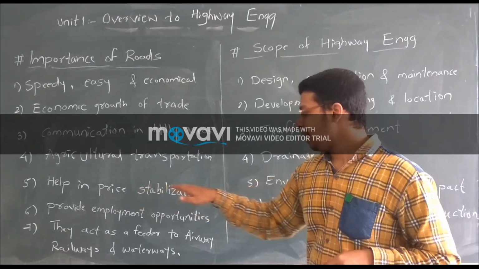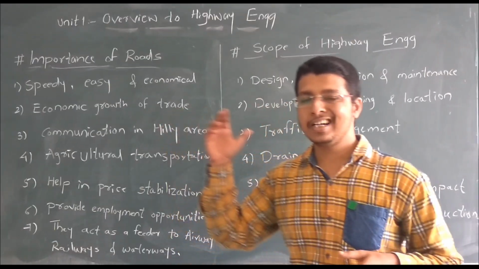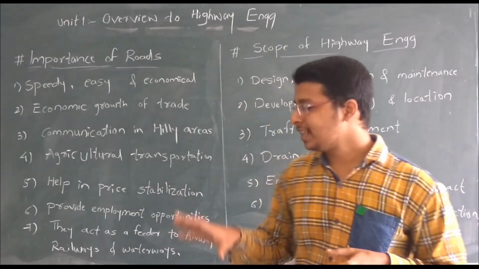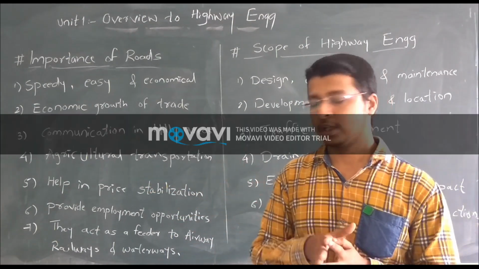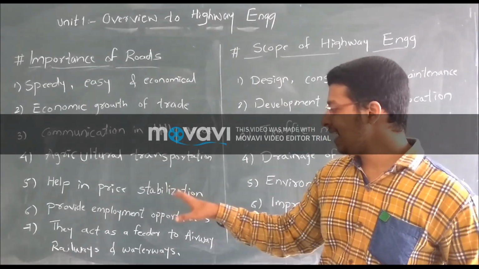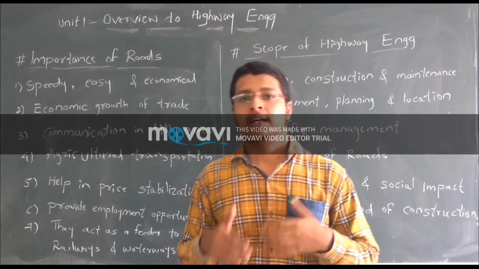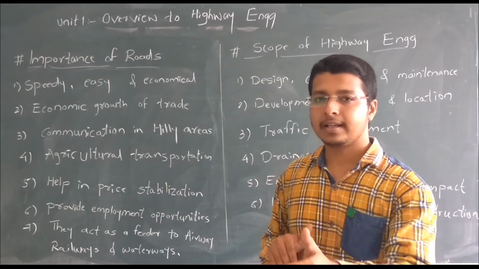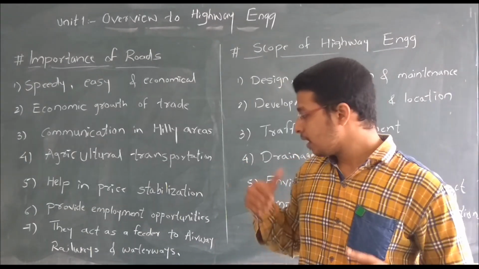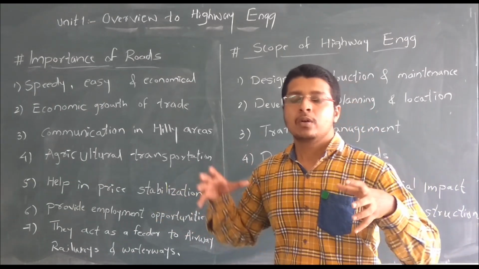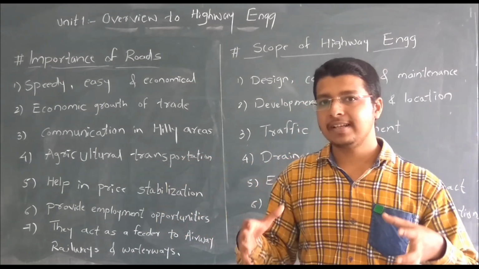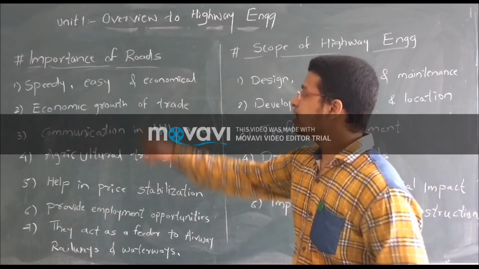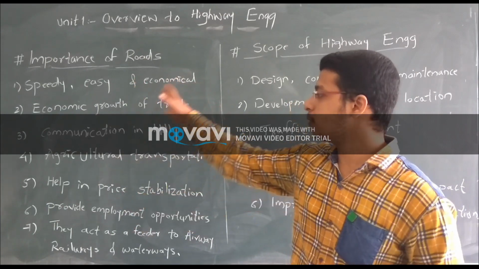In the sixth point, provide employment opportunities. For example, Flipkart and Amazon run smoothly with the help of roads, so they provide employment opportunities. In the seventh point, they act as a feeder to airways, railways and waterways. For aeroplane takeoff and running, the road is required. Also in waterways, up to the dockyards, roads provide transportation facilities with the help of trucks or other moving vehicles. So these are the seven importance of road.